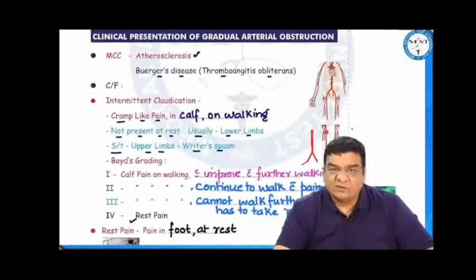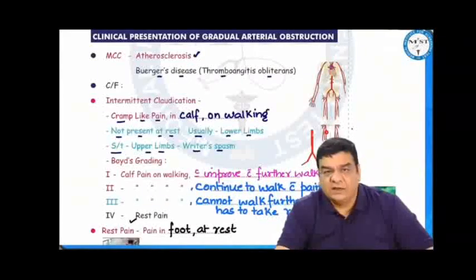In arteries, gradual arterial obstruction, the commonest cause is atherosclerosis. Like in smokers, obese patients, patients who do not have control on their diet, the chances of atherosclerosis are high. Buerger's disease, thromboangiitis obliterans, is seen in smokers or tobacco users only. Buerger's disease is commonly seen in young males, less than 30 years or maybe up to less than 45 years. Atherosclerosis is usually seen later in life, maybe after 50 years of age.